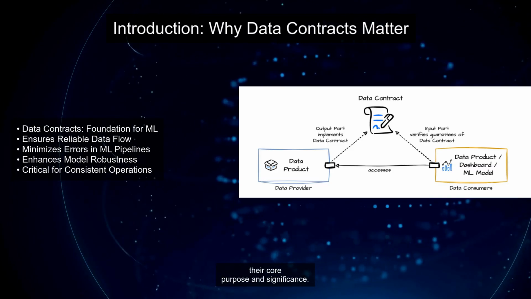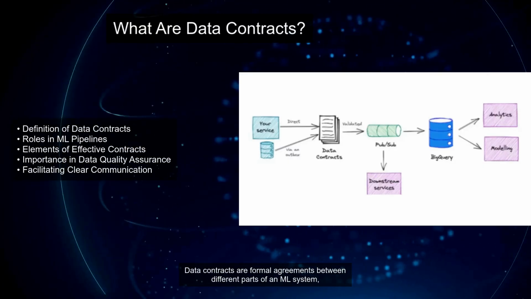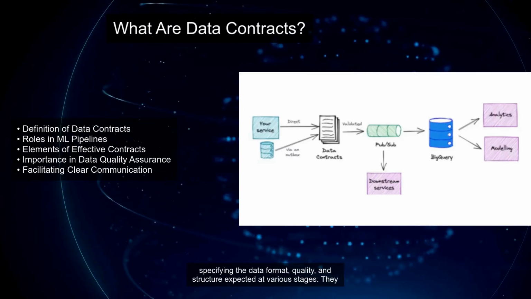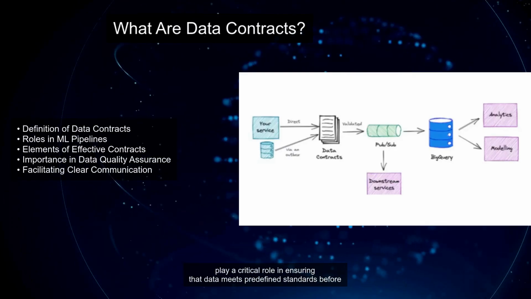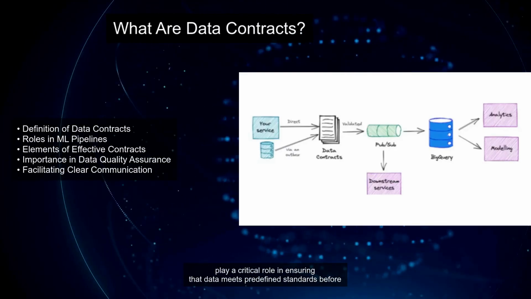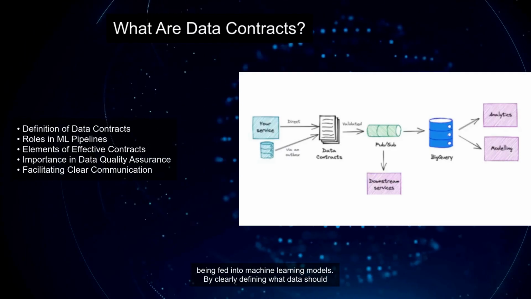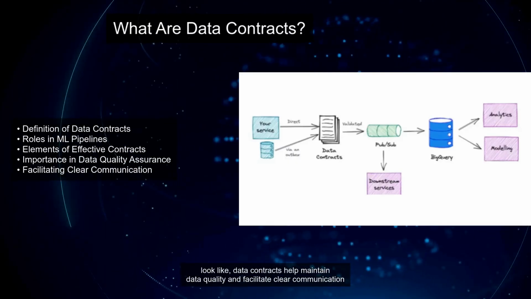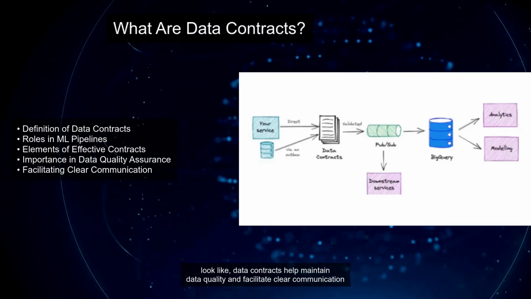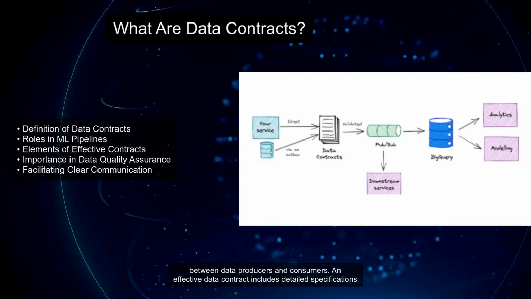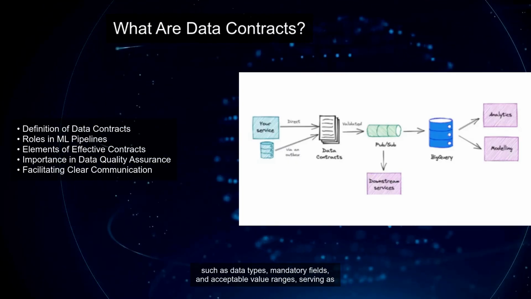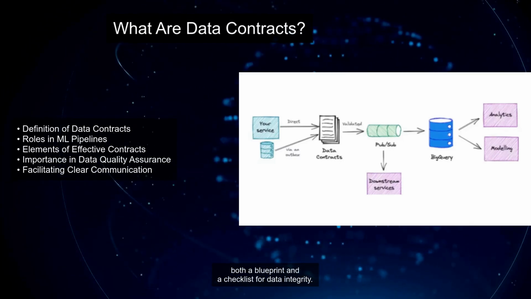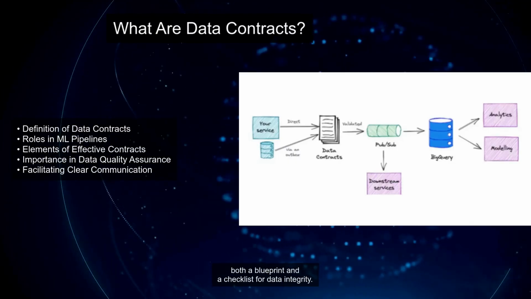purpose and significance. Data contracts are formal agreements between different parts of an ML system, specifying the data format, quality, and structure expected at various stages. They play a critical role in ensuring that data meets predefined standards before being fed into machine learning models. By clearly defining what data should look like, data contracts help maintain data quality and facilitate clear communication between data producers and consumers. An effective data contract includes detailed specifications such as data types, mandatory fields, and acceptable value ranges, serving as both a blueprint and a checklist for data integrity.